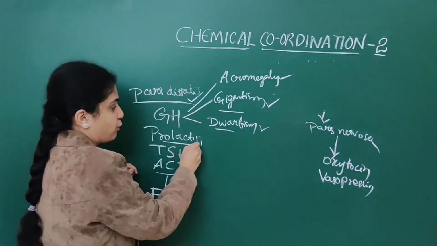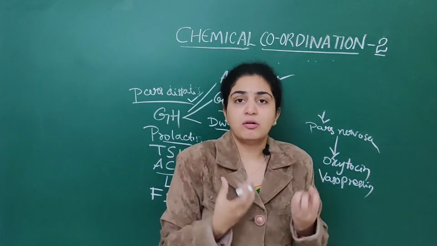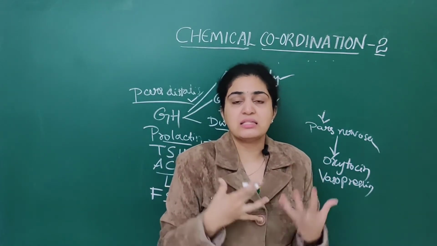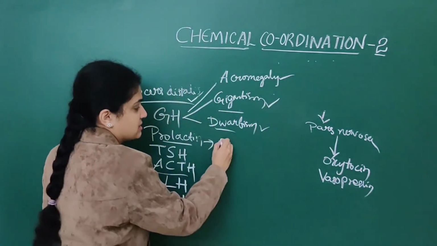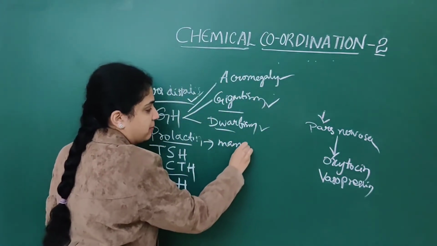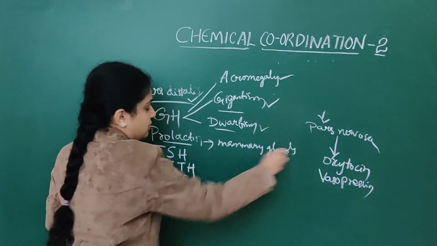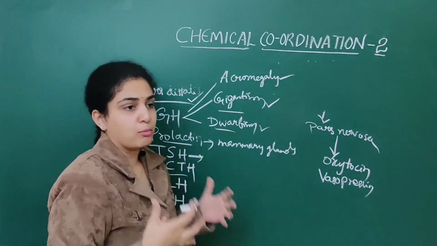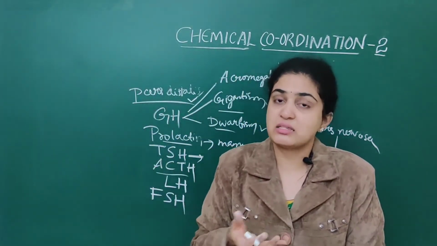Next comes prolactin. Prolactin helps in growth of mammary glands, that is, secretion of milk in females. They play an important role on mammary glands. Next, thyroid stimulating hormone. They help in secretion of thyroid hormones. By the name only we can understand.